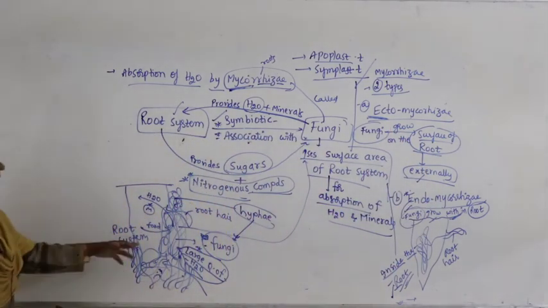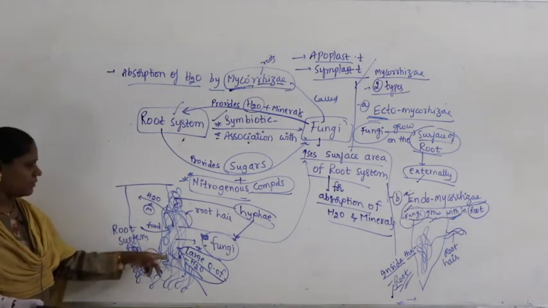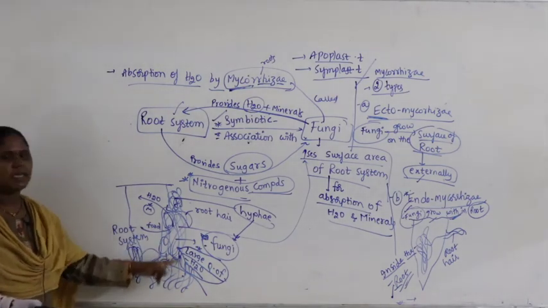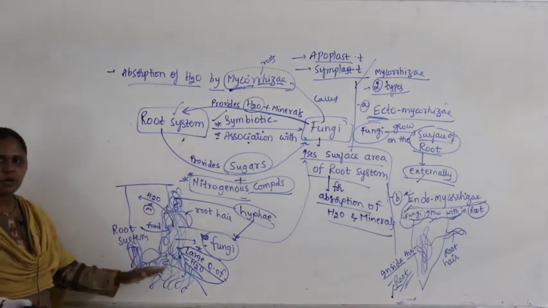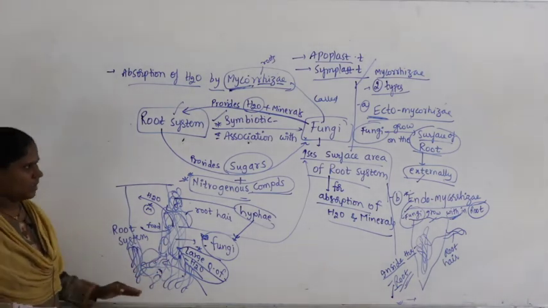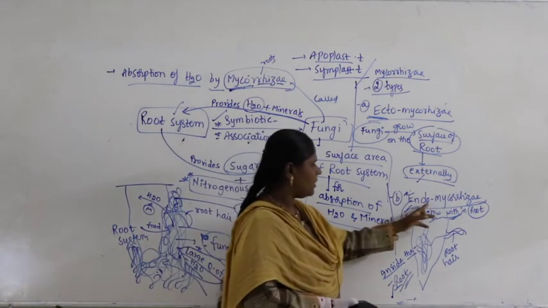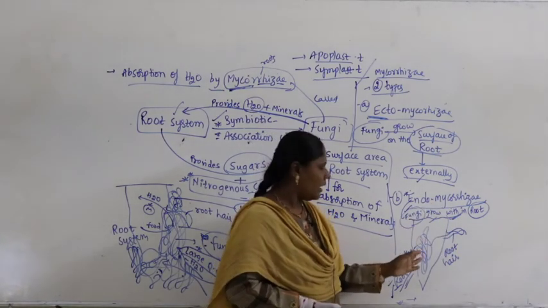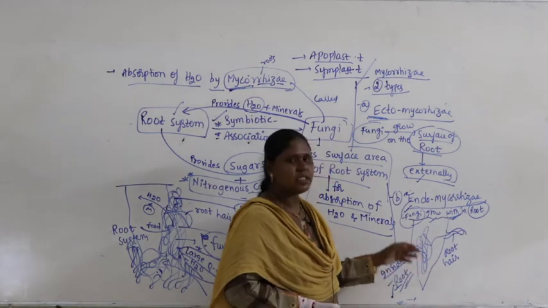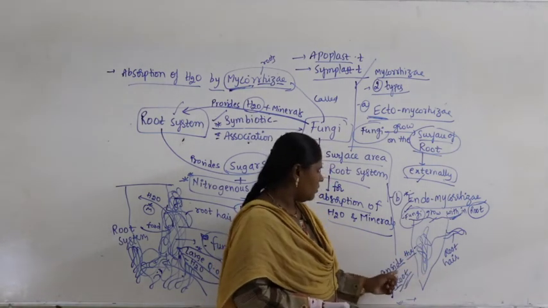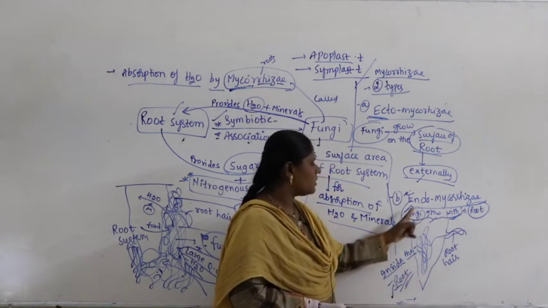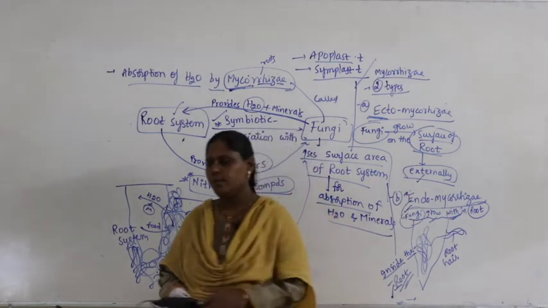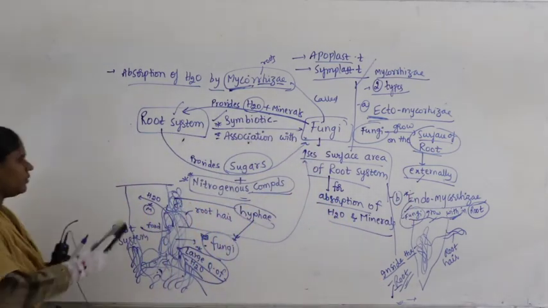Now, if you look at here, can you see the fungi growing externally? Yes, outside the root. It is called ectomycorrhiza. What is endomycorrhiza? Fungi grow within the root. Fungi will enter through the root hair, enters inside the root. It takes a shelter within the root system. Inside the root system, it is called endomycorrhiza. Let us continue further.